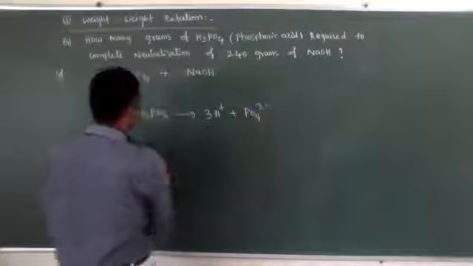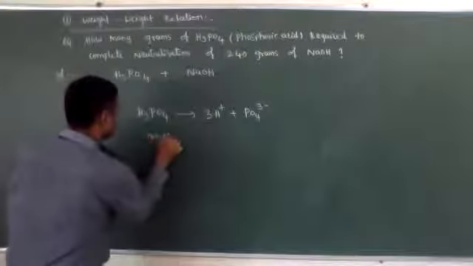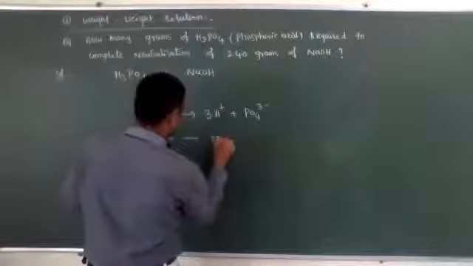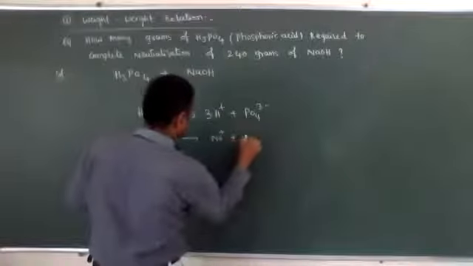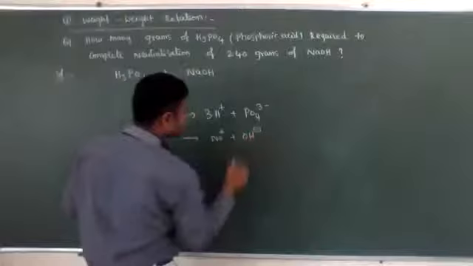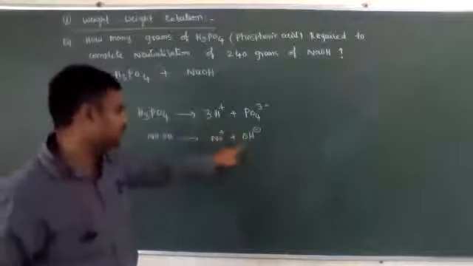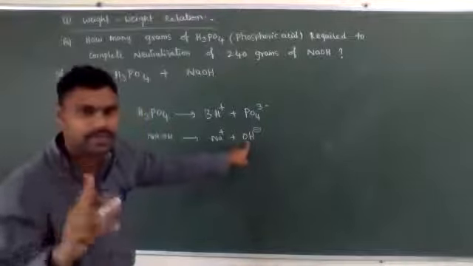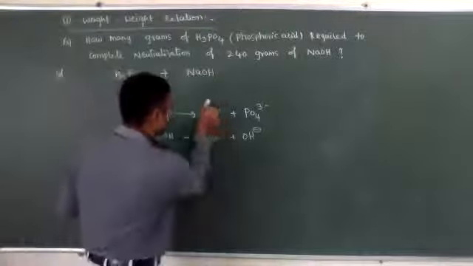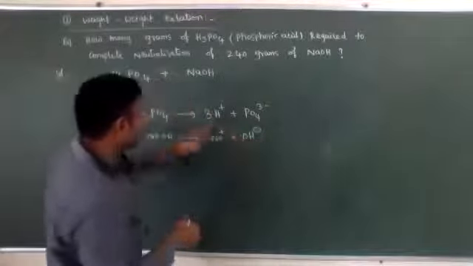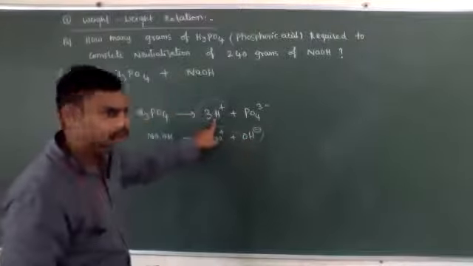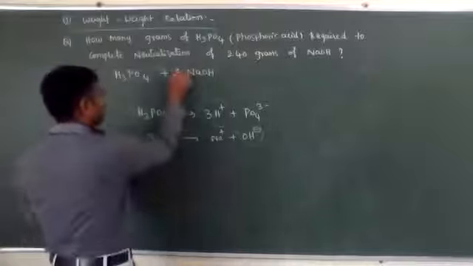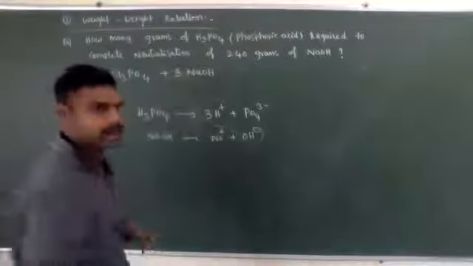In the same way, NaOH ionizes to give Na+ and OH-. See here, 3H+ ions are present, but one NaOH molecule gives only one OH-. For complete neutralization of 3H+ ions, how many OH- ions are required? Three are required. That's why I am taking 3 moles of NaOH.